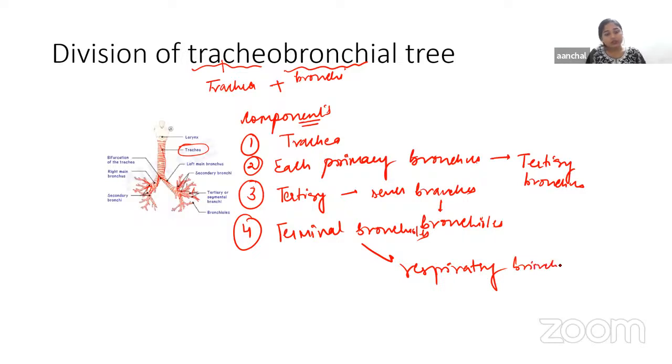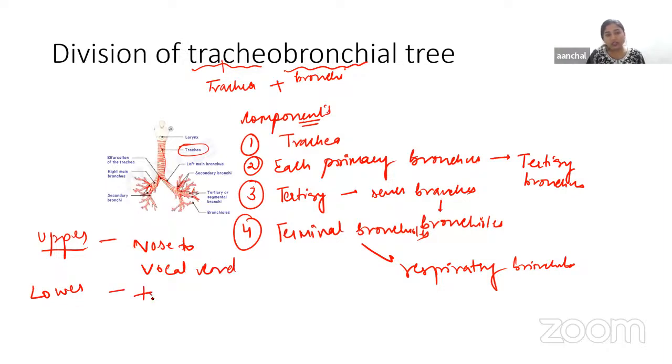Okay, so this is the tracheobronchial tree. Then if we talk about the upper and lower, we have the upper and lower respiratory tract, right? So generally the respiratory tract is divided into upper and lower. The upper respiratory tract includes all the structures from the nose to the vocal cord, and the lower respiratory tract includes the trachea, bronchi, and lungs.